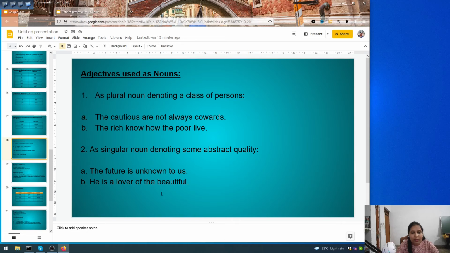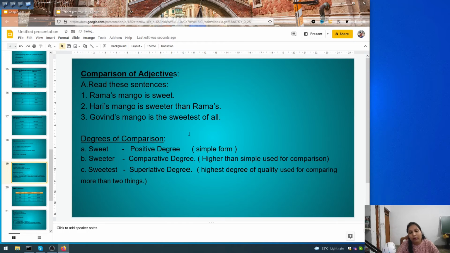He is a lover of the beautiful. Again here beautiful is also an adjective and it is abstract. Okay. Now here we are going to see how we are using adjectives to compare between things or persons. Like Rama's mango is sweet. Harry's mango is sweeter than Rama's. Govind's mango is the sweetest of all.